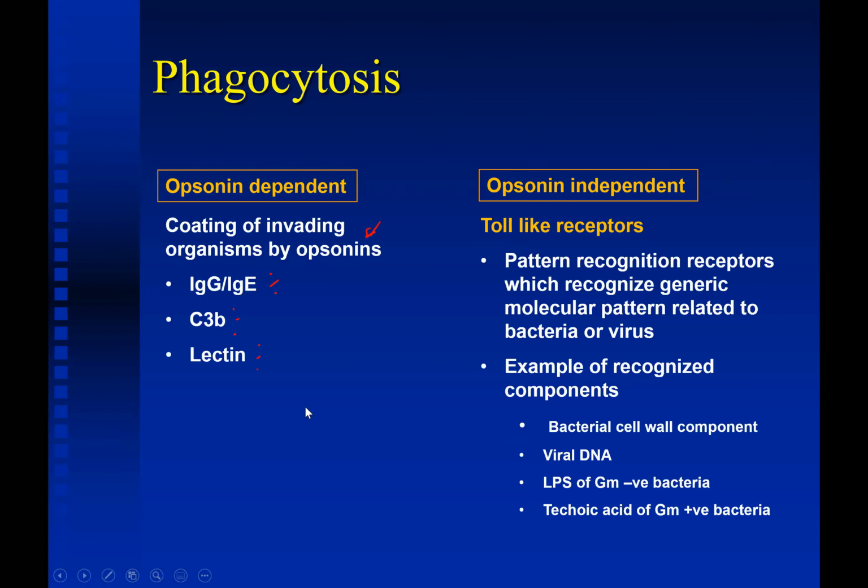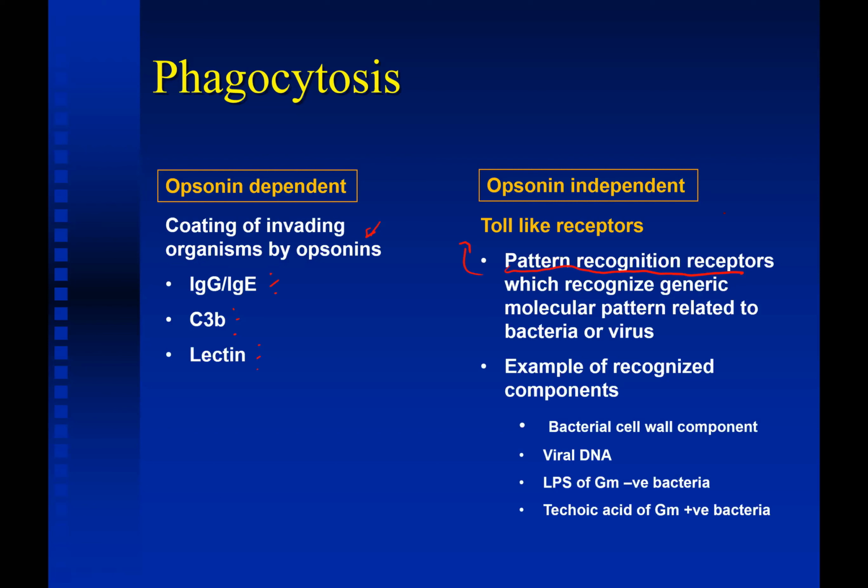Now, the opsonin independent mechanism is mainly because of the pattern recognition receptors. These pattern recognition receptors belong to the family of toll-like receptors.